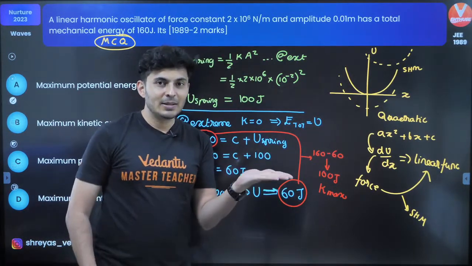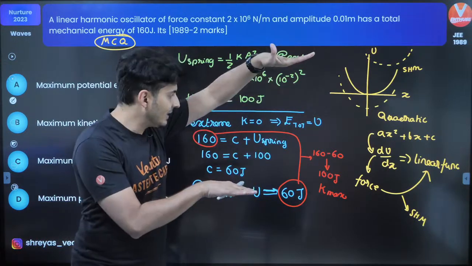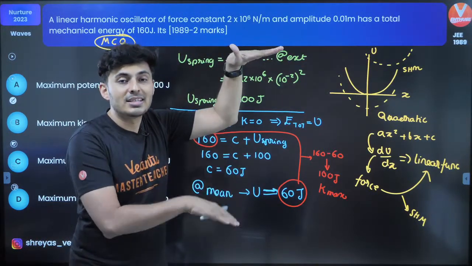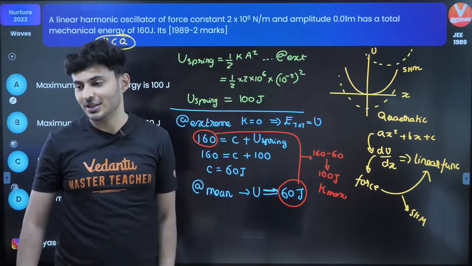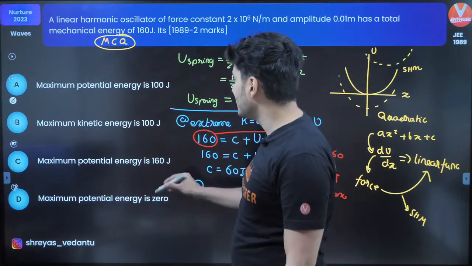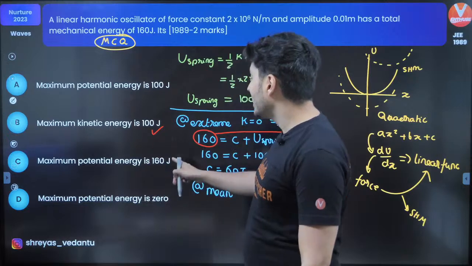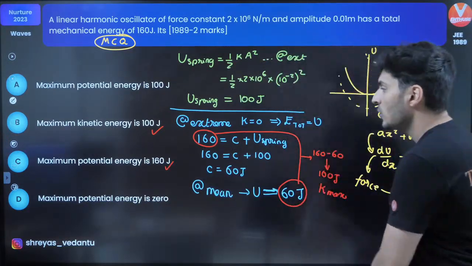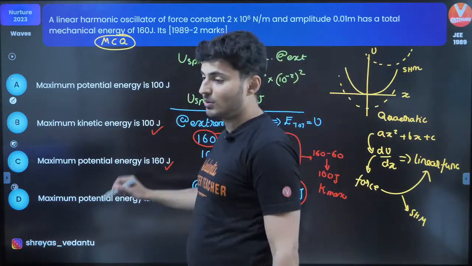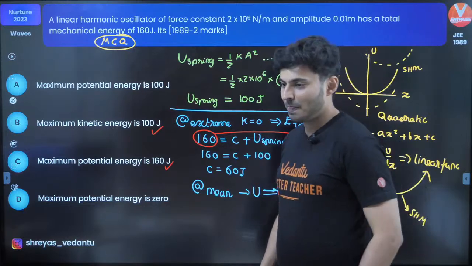So at the mean, potential is 60, at extreme it is 160, difference 160 minus 60 is 100, so 100 joules is that kinetic energy compensation. Hence, you should get the maximum kinetic energy is 100 joules. Everybody gets this? Okay. Maximum potential energy is 160 joules. So I hope B and C are correct. Yes, it is. Maximum potential is not 100. Maximum potential energy is 160 joules.